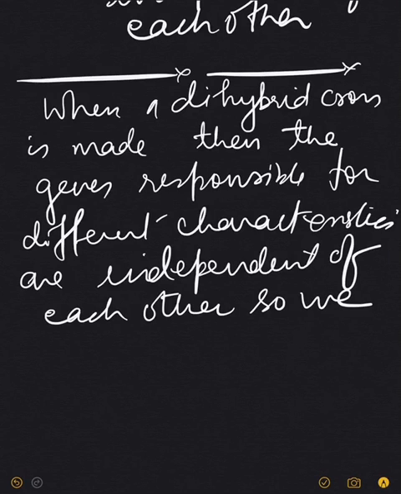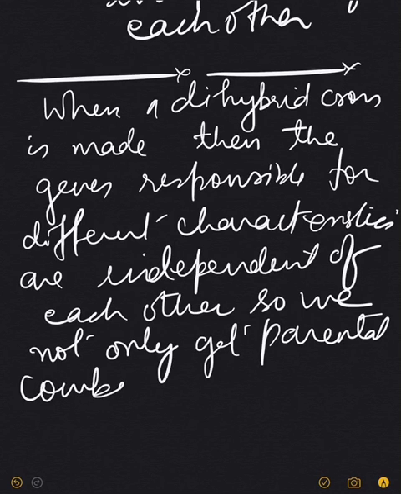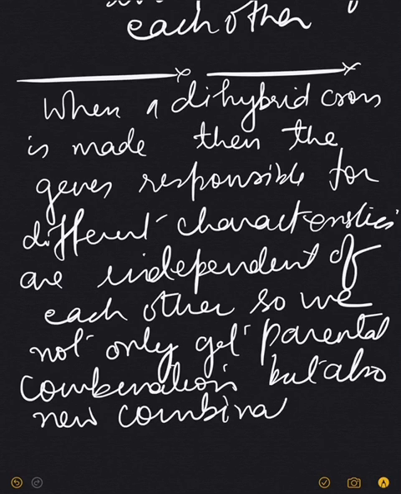So we not only get parental combinations but also new combinations. This is the law of independent assortment.